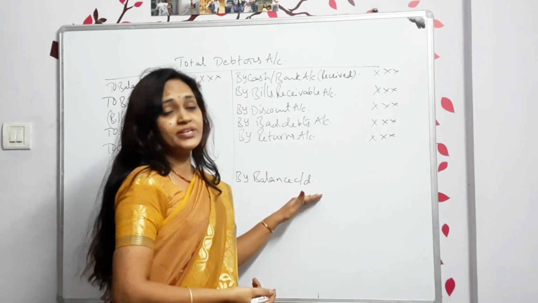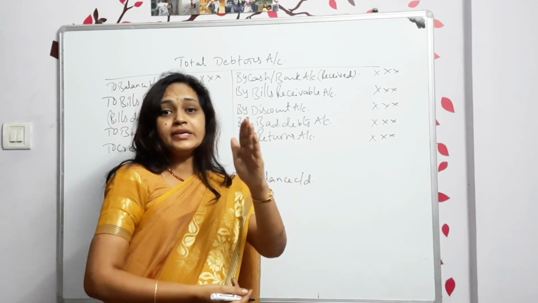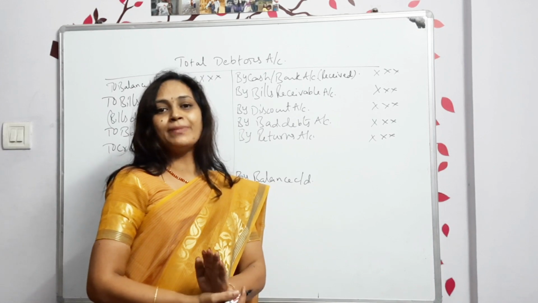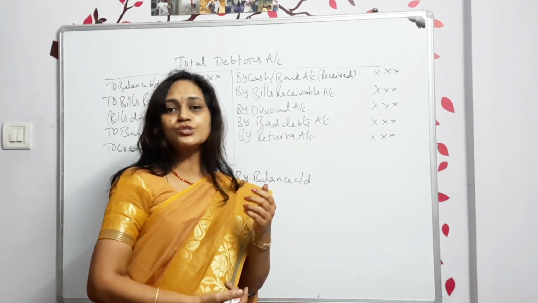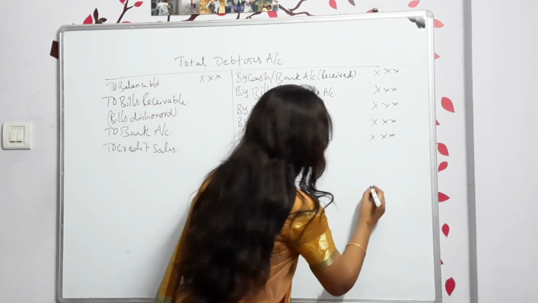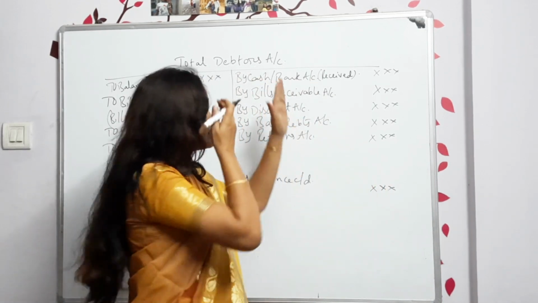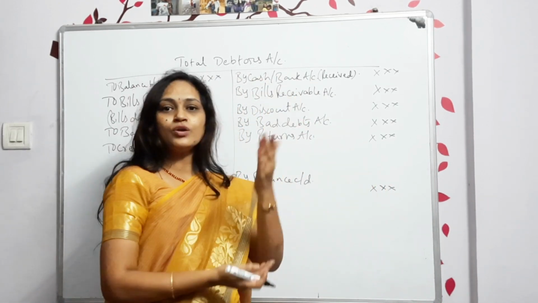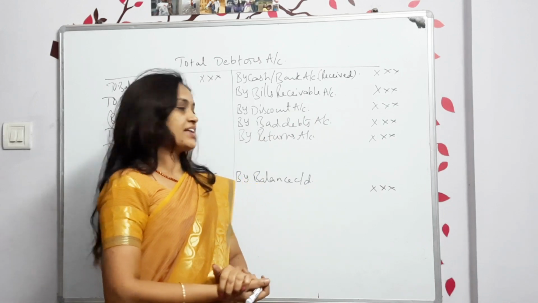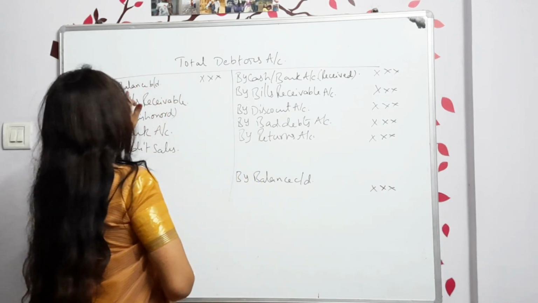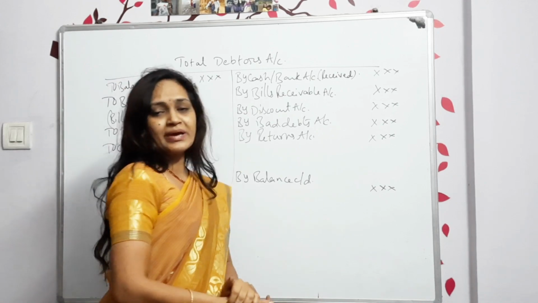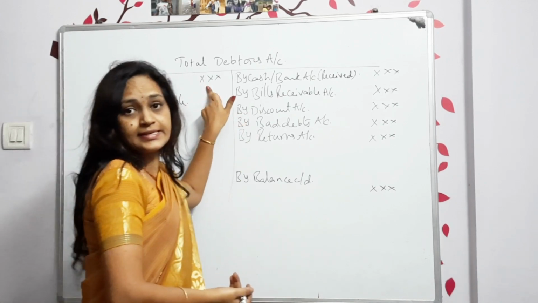And at the year ending, whatever is the balance of the debtors, that means the closing balance of the debtors, we will show here. Okay, these are the credit transactions. Now let us see what the debit transactions are. Debit transaction: balance brought down, the opening balance of the debtors, we show here.